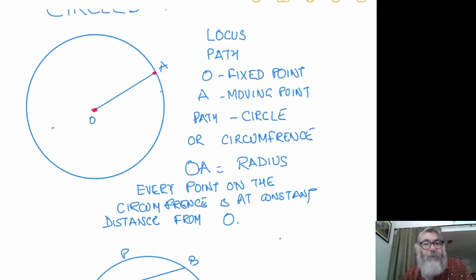The smaller the radius, the smaller the circle. The bigger the radius, the bigger will be the circumference, because circumference is given by the formula 2 pi r. Pi is a constant, 2 is a constant, but r is the only changing thing, and the circumference depends upon r.